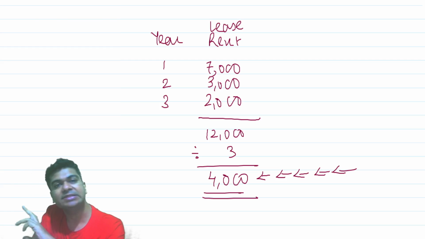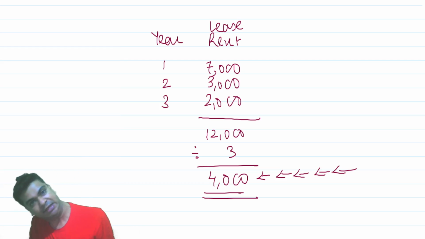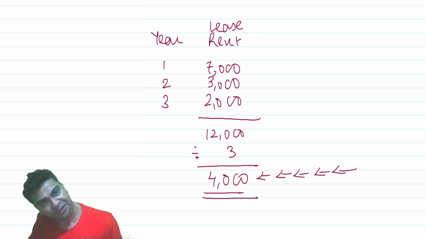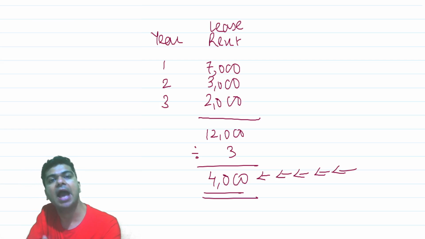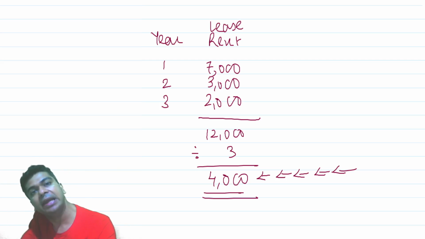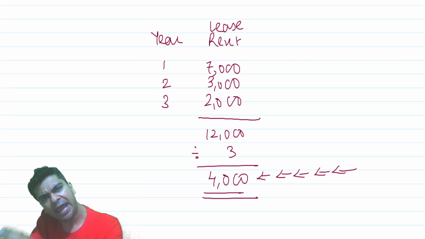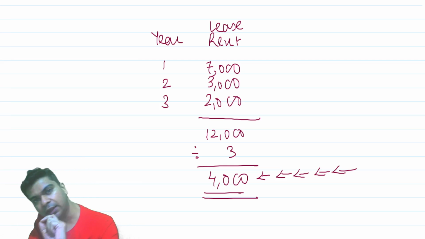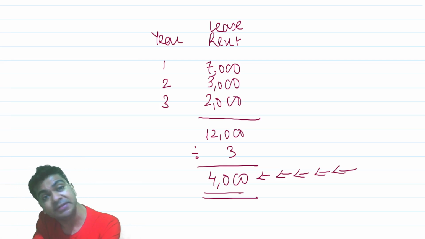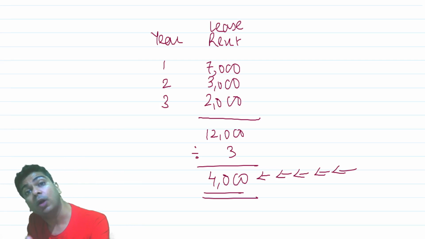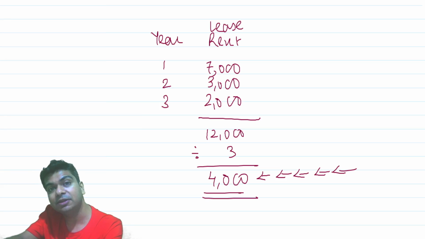But how will the lessee look at the whole thing? The lessee will think that, agreed, in the first year I'll have to pay a higher amount of 7,000, but then my lease rent is declining. Any rational person will think that although I'm paying 7,000 in the first year, what is the total that I'm paying in 3 years?